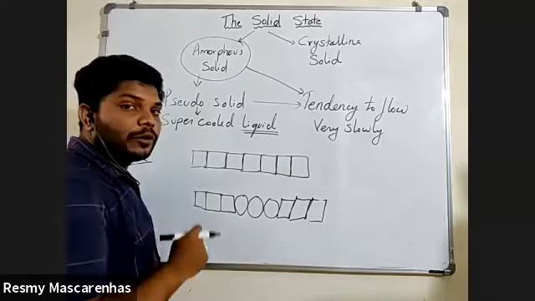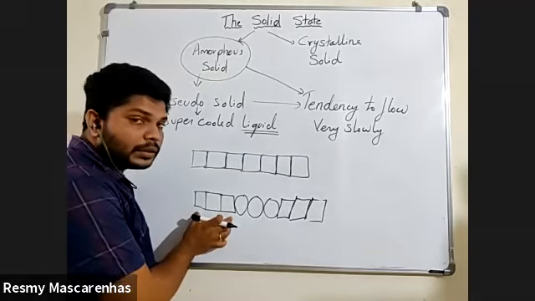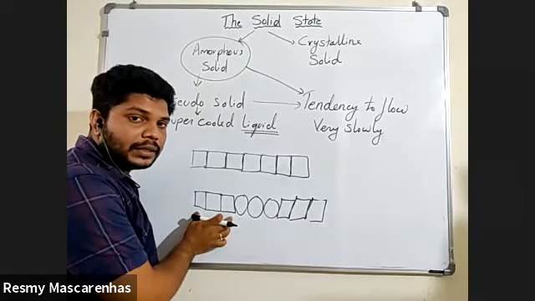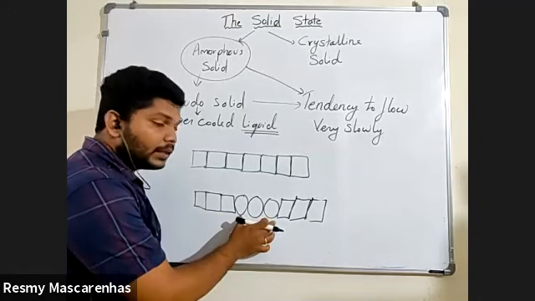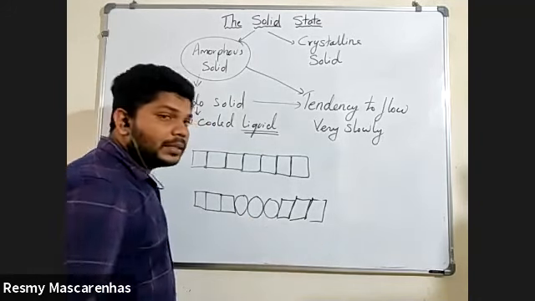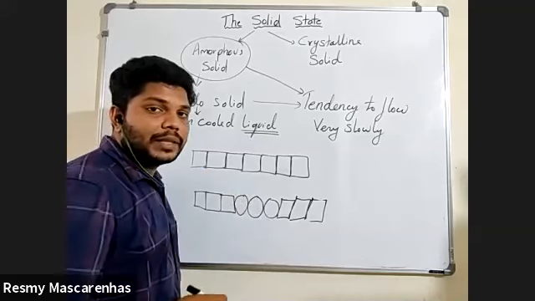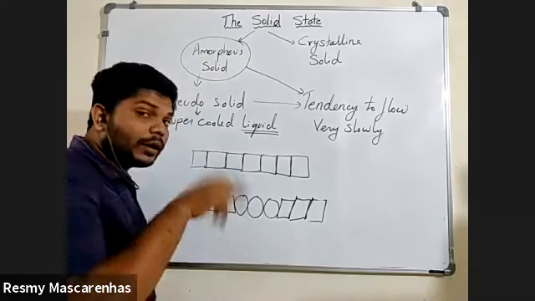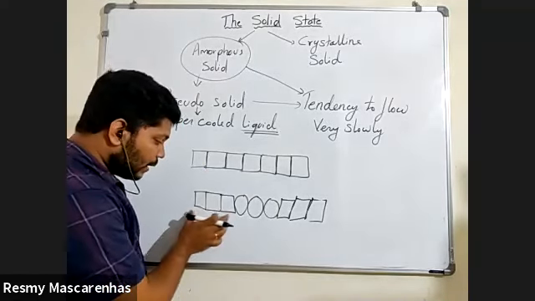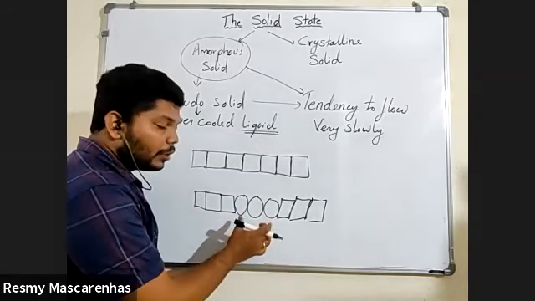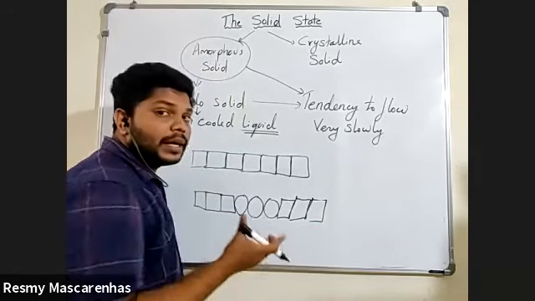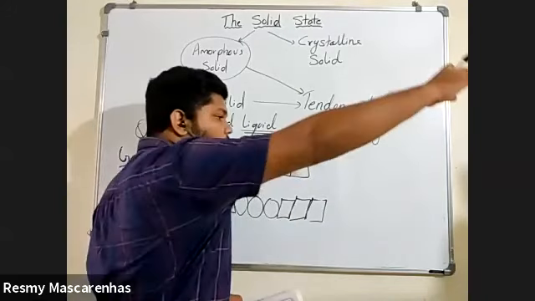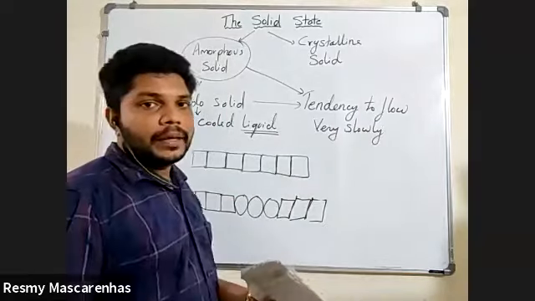But in amorphous solid, some part of the pattern is square, some part is circle, some part is rectangle. Different things will be there. That's why it is called short range order. Because how many squares are there? Three. Again circle, how many? Three. Again rectangle, how many? Three. So it is short range, only a short part is there. But here it is long range order. Understood? Yes, sir. So, in short, it is about the arrangement of particles.